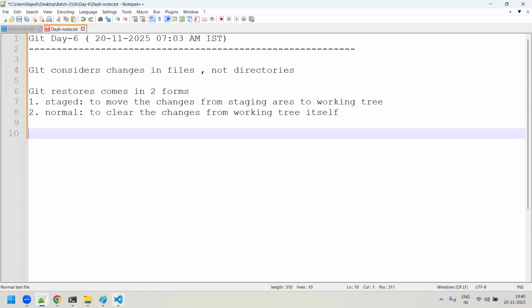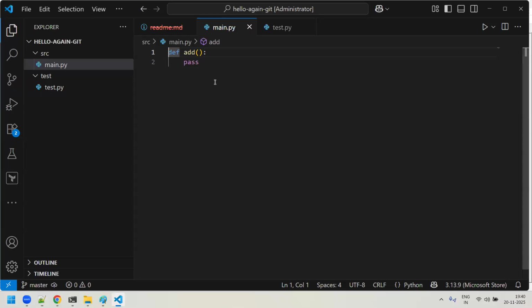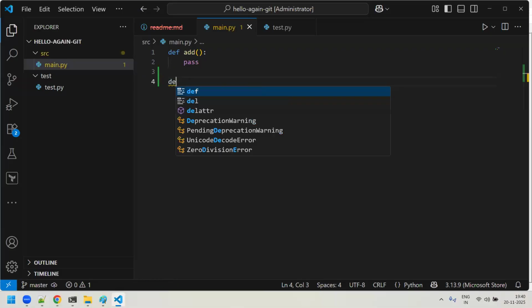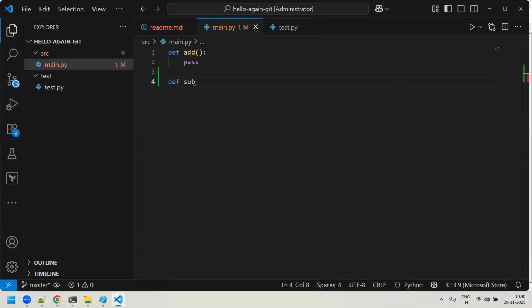Now we'll play around with a few more things. We will go to the src main.py. Here you have added certain things. Let me add one more thing, def of something, subtraction, pass. Some changes you did under the src main.py.